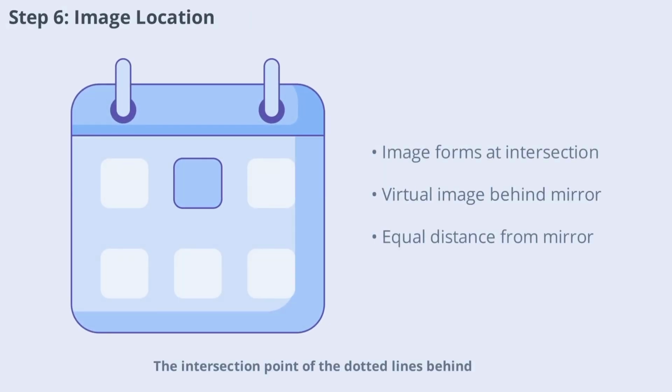The intersection point of the dotted lines behind the mirror marks the exact location of the image. This is where the virtual image of the object is formed. It's important to note that the image appears as far behind the mirror as the object is in front of it. This symmetry is a key feature of images formed by plane mirrors and helps in understanding their predictable behavior.